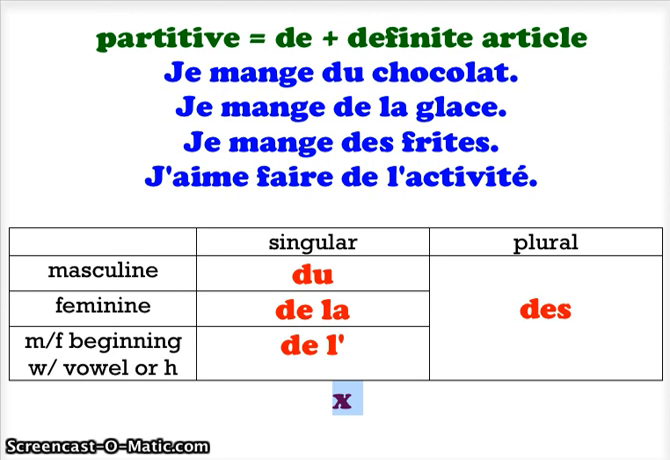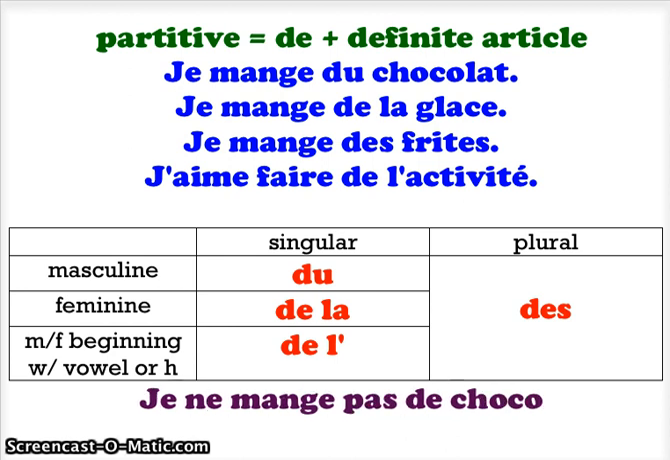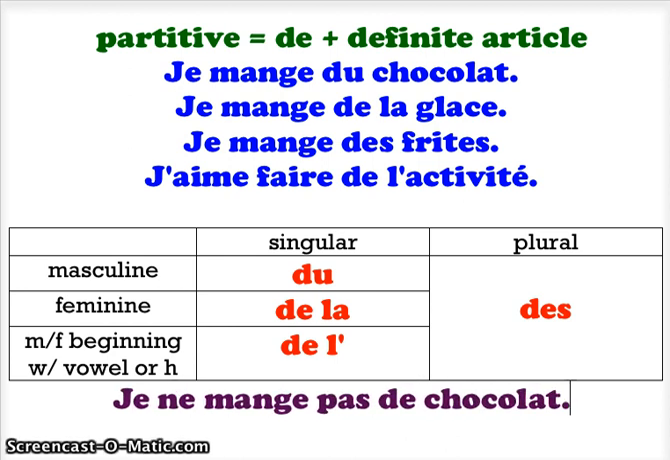We have a negative expression like, let's just say, I am not eating any chocolate. Je ne mange pas. There's our negative expression. I'm not eating. So I know that if I want to say some in the negative, it's got to be de, because that's the only partitive we have after a negative expression. Je ne mange pas de chocolat. I am not eating any chocolate. And there you have it. That's the partitive in French. That's how you say some.